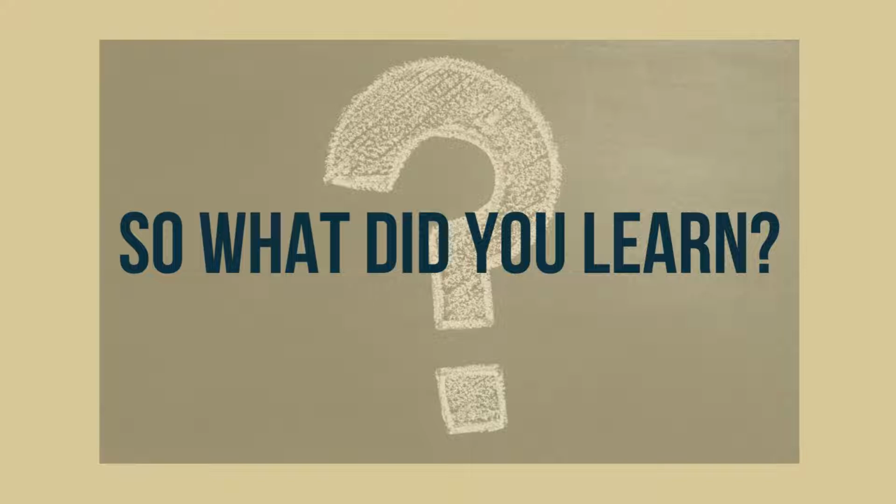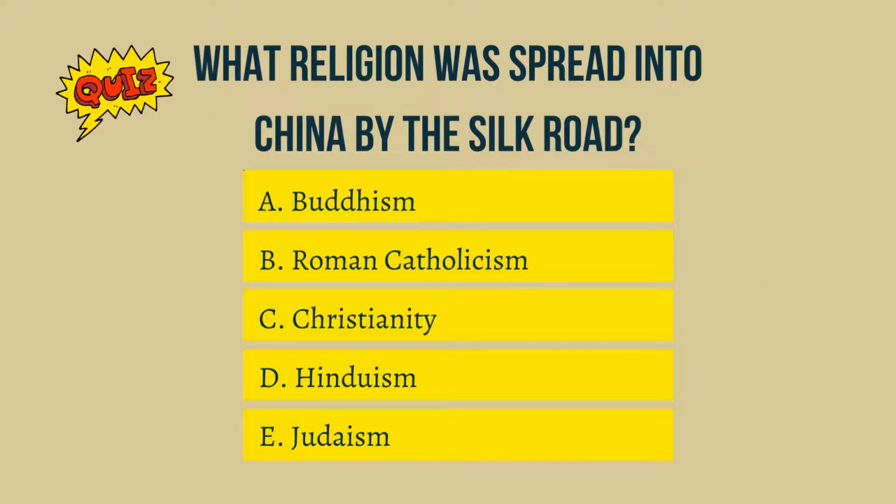So what did you learn? Let's try a quiz. Question 1. What religion was spread into China by the Silk Road? A. Buddhism. B. Roman Catholicism. C. Christianity. D. Hinduism. E. Judaism.